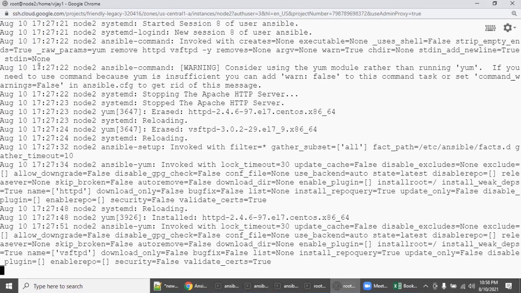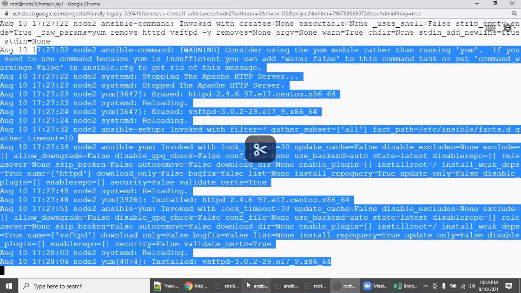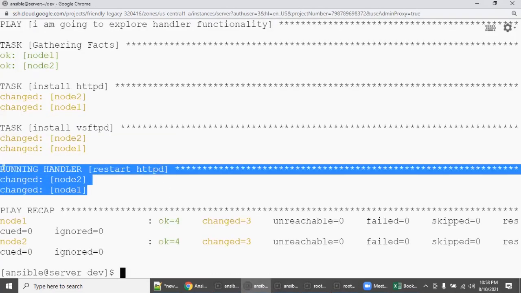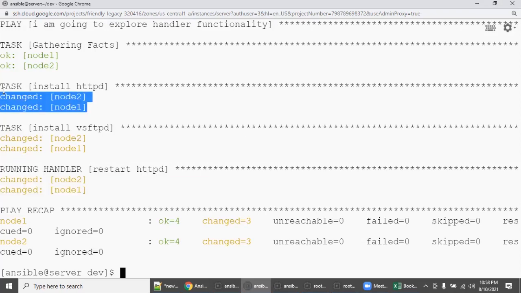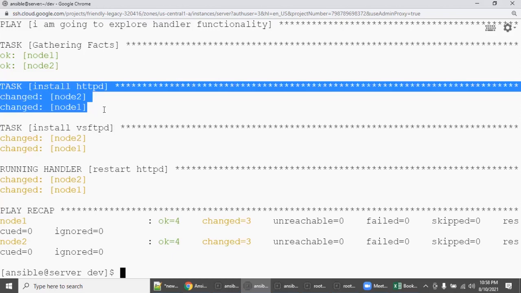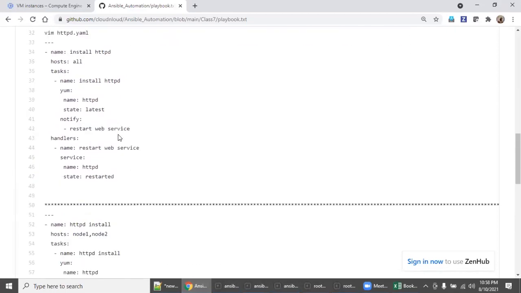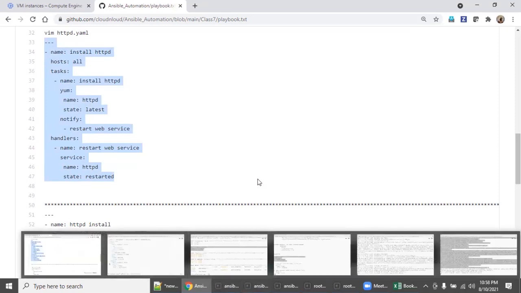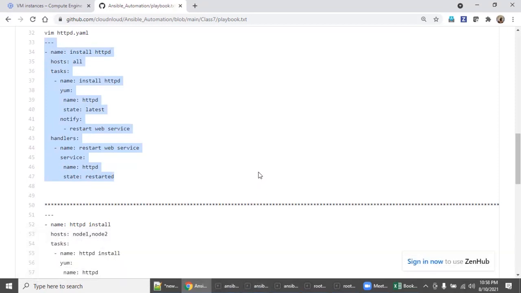That is why I asked you to run the tail -f command. See here, the handlers are called. Why is this section being called now? Because there is a change, because there is an implementation, because there is an impact, right? Handlers will be more useful in your day-to-day administration of your environment, right? Go back to your step. This is what exactly I gave, and whatever I explain, this is how you need to practice in your own lab, right?